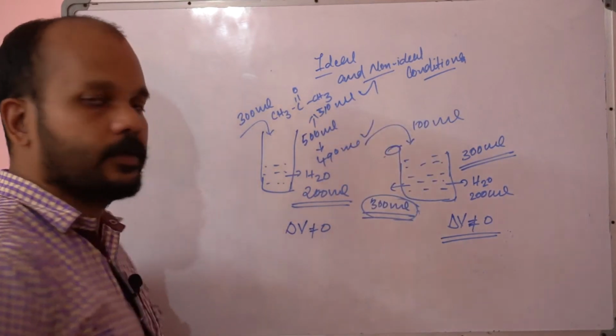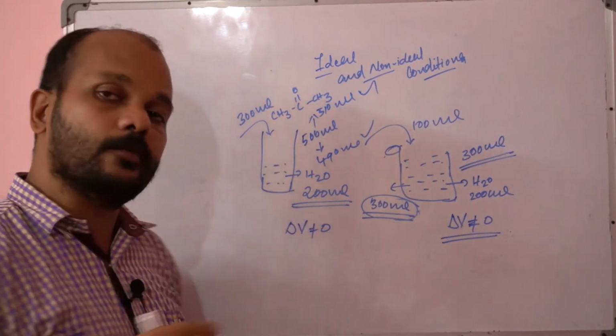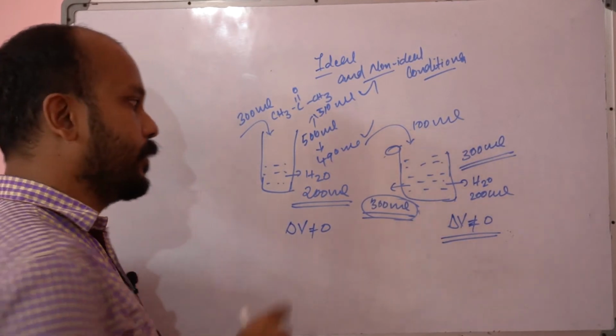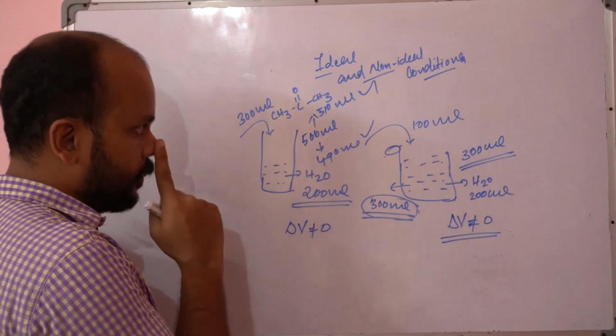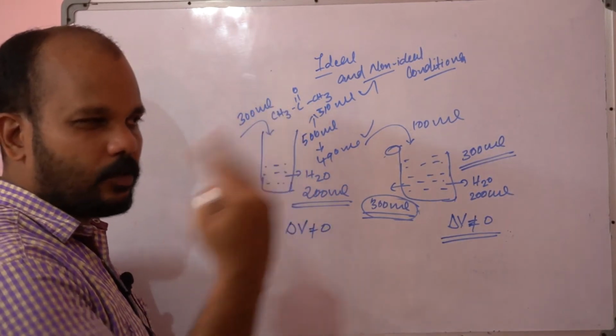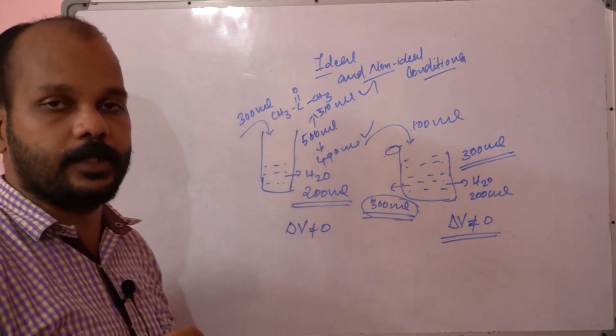Instead of acetone, if you add some other solvent different from water, that is also going to deviate in this way. In that case, the delta V is not going to be 0. That means some volume discrepancy will be there.